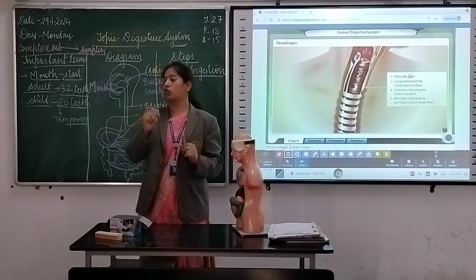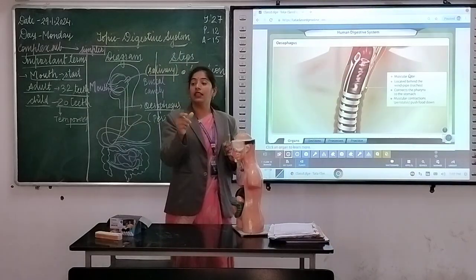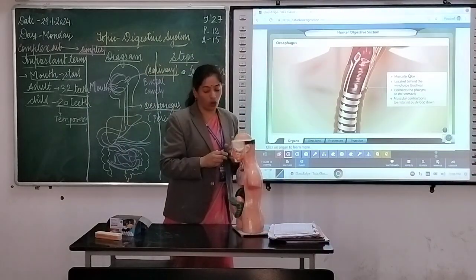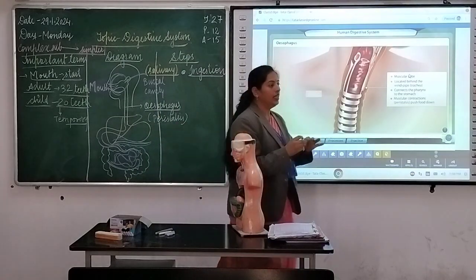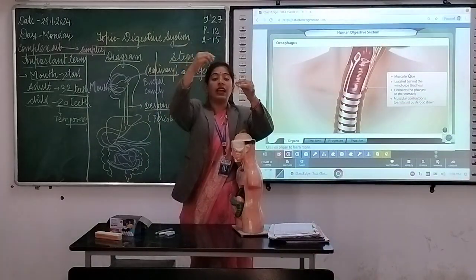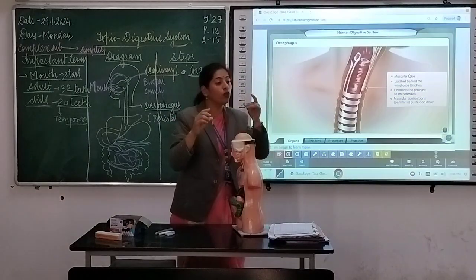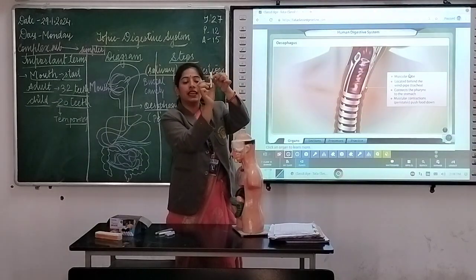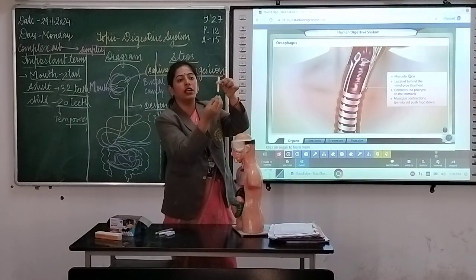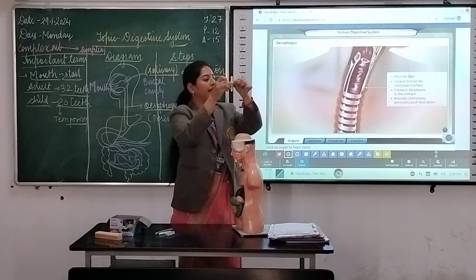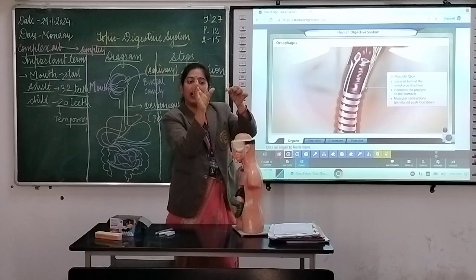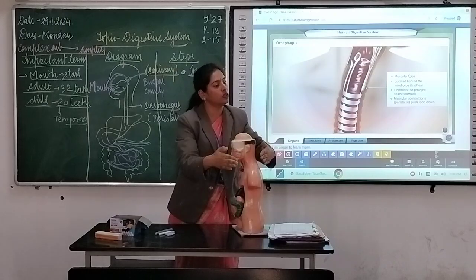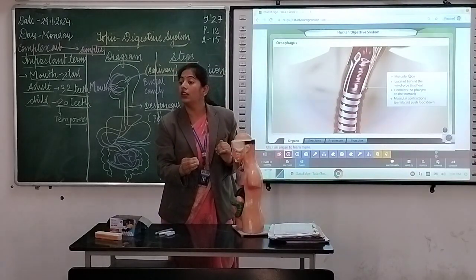For example, if we just talk about peristalsis movement, there is a long hollow pipe. I am giving you an example. Like this is the pipe we are having, and if I insert one ball in it, what is happening? The bulge is there. Then and there the ball is coming down, so the bulgeness is there. So the movement is called bulgeness and softness. This movement is known as what?